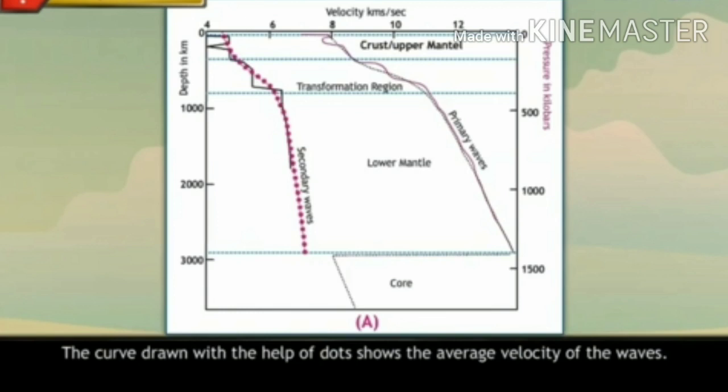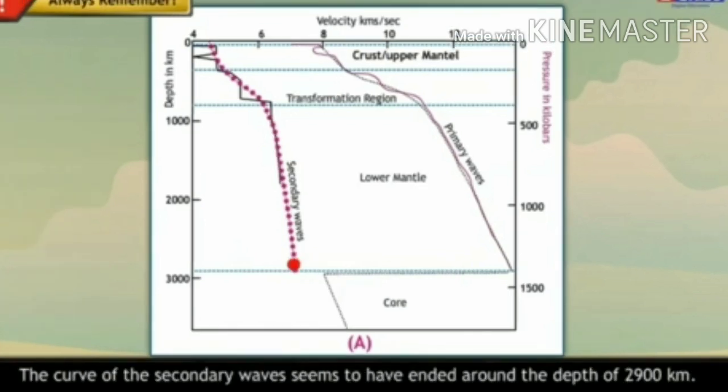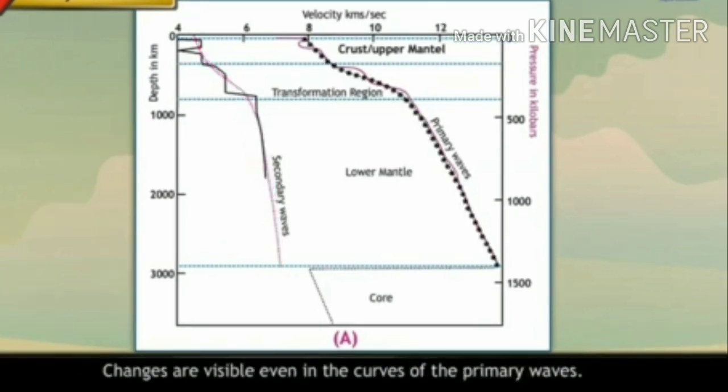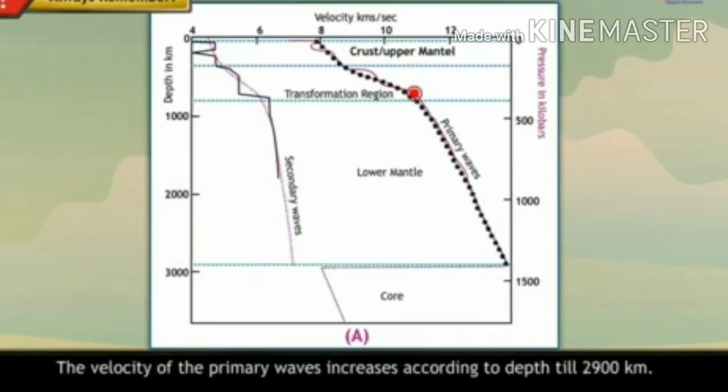The curve drawn with the help of the dots shows the average velocity of the waves. The curve of the secondary waves seems to have ended around a depth of 2900 km. Changes are visible even in the curves of the primary waves. The velocity of the primary waves increases according to depth till 2900 km.